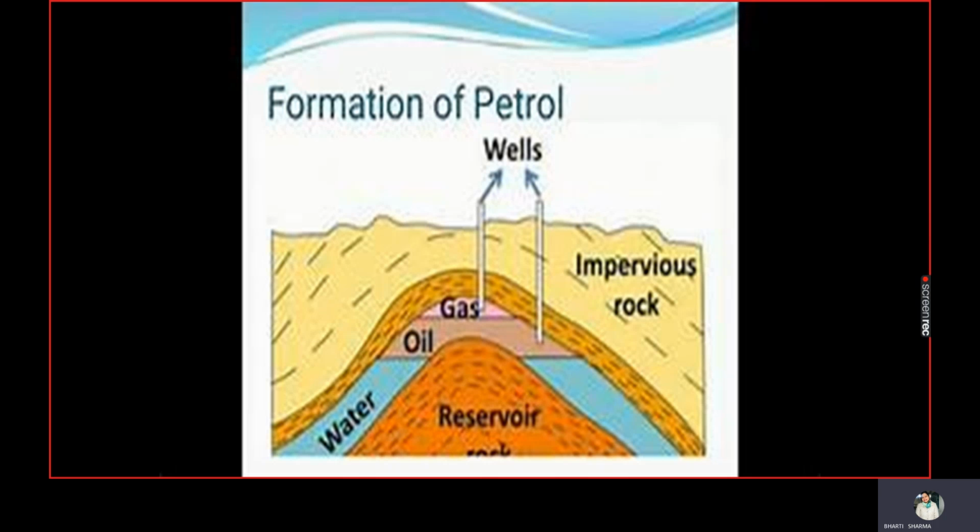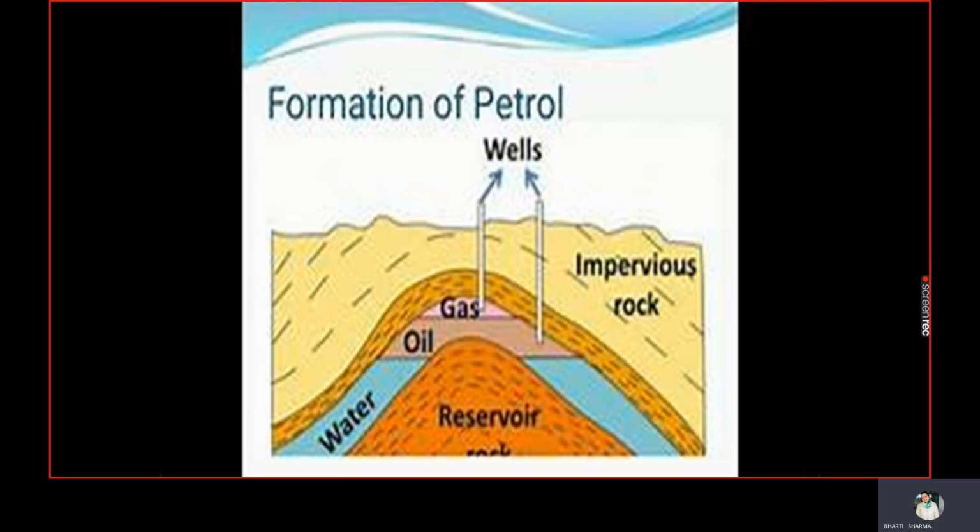As these organisms died, their bodies settled at the bottom of the sea and got covered with a layer of sand and clay. As you can see, this is buried deep inside the sea, and over millions of years, in the absence of air, under high temperature and high pressure, they are transformed into petroleum and natural gas.